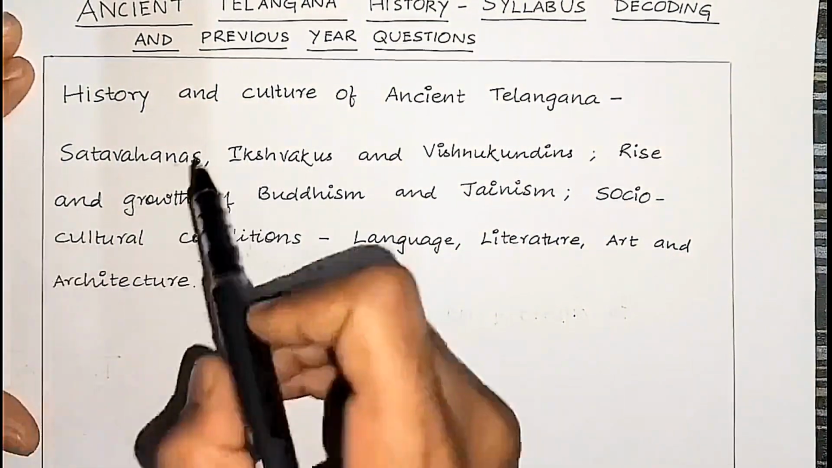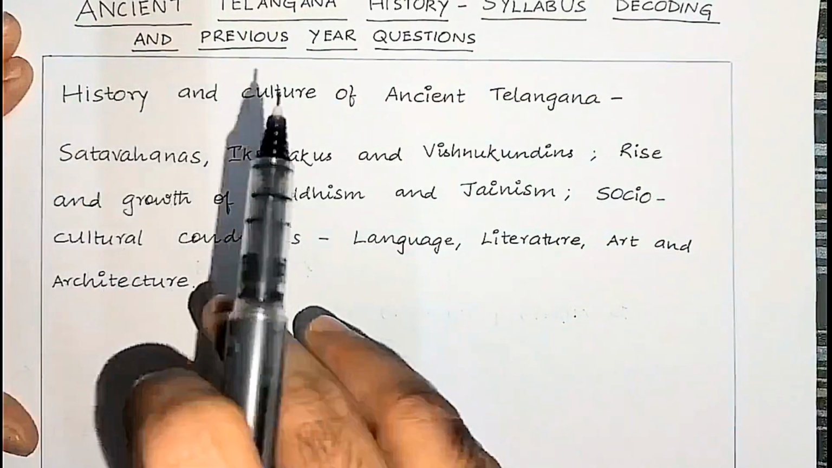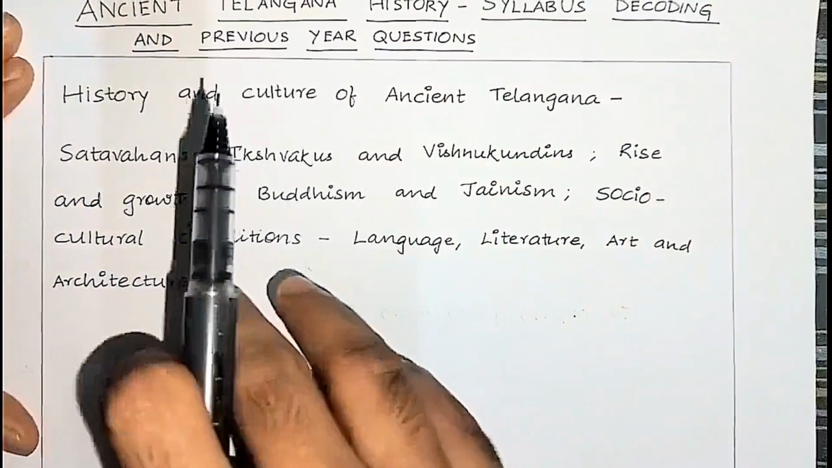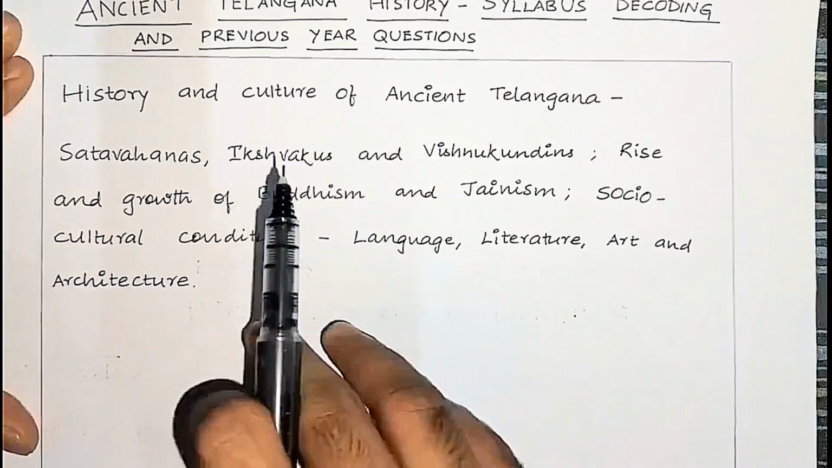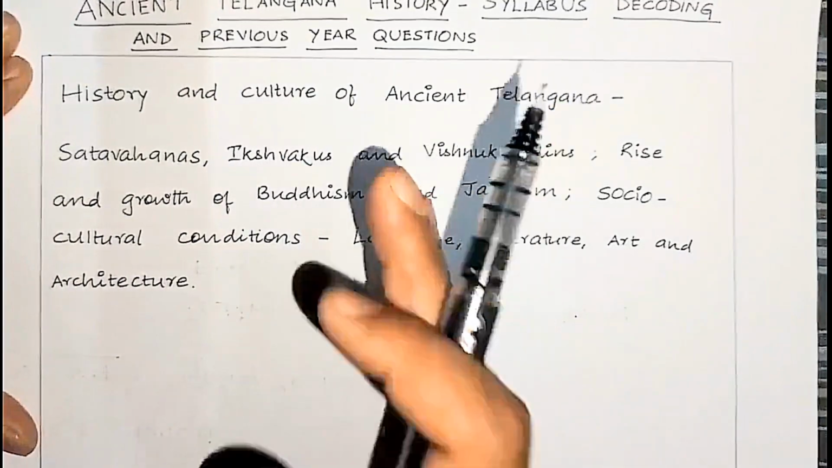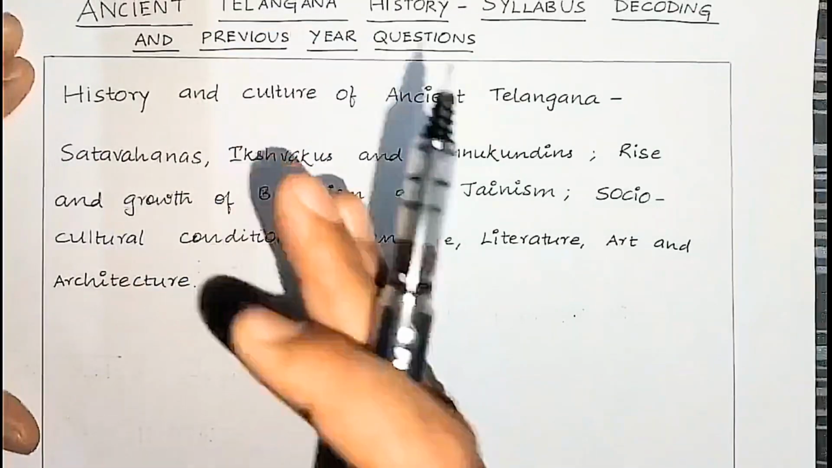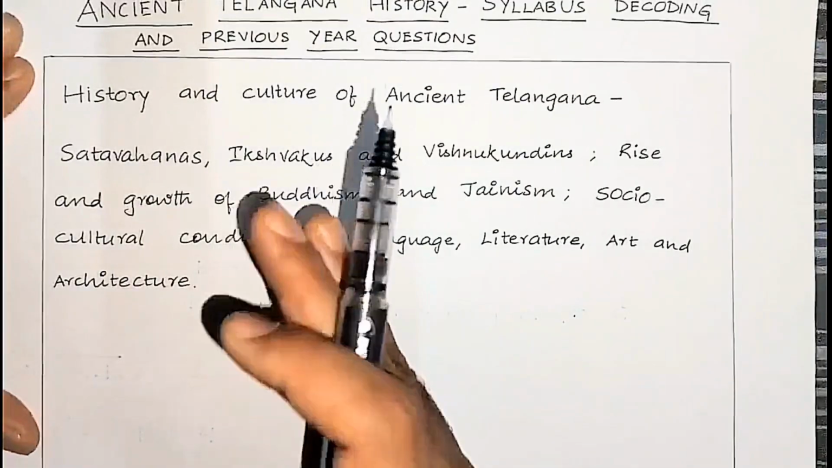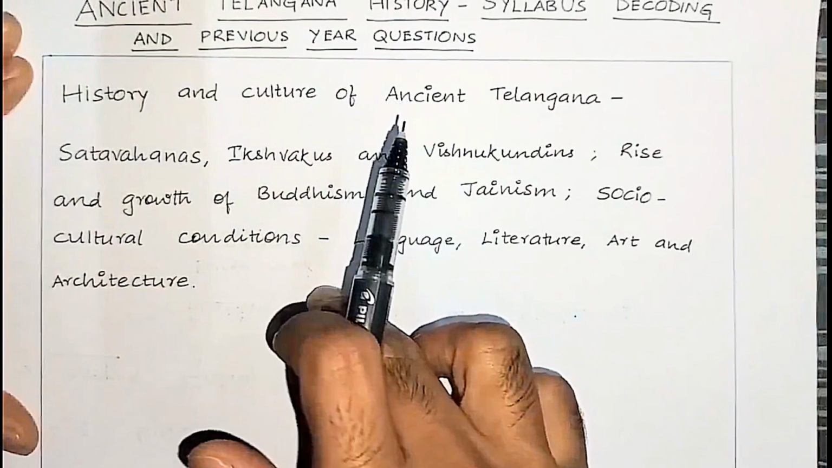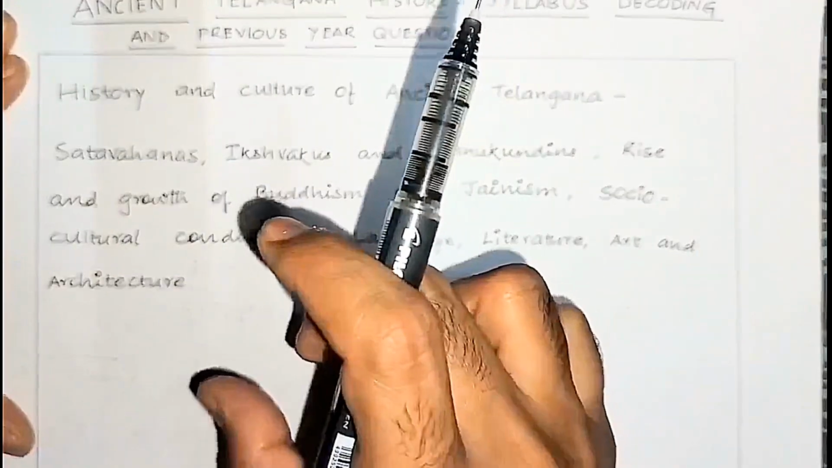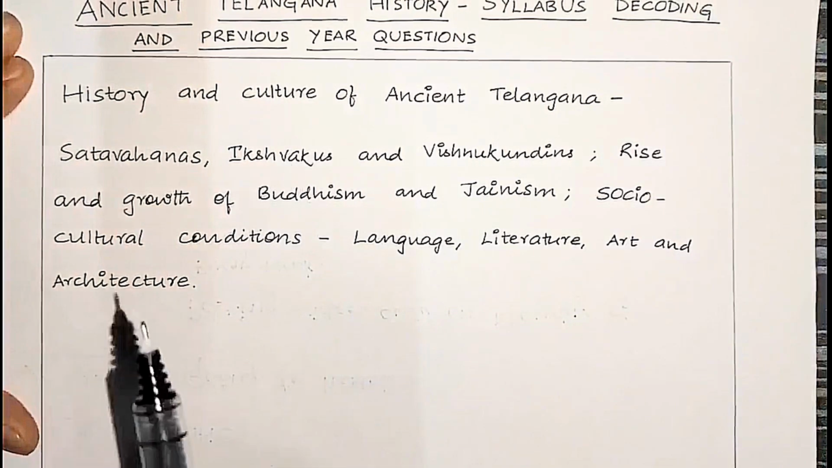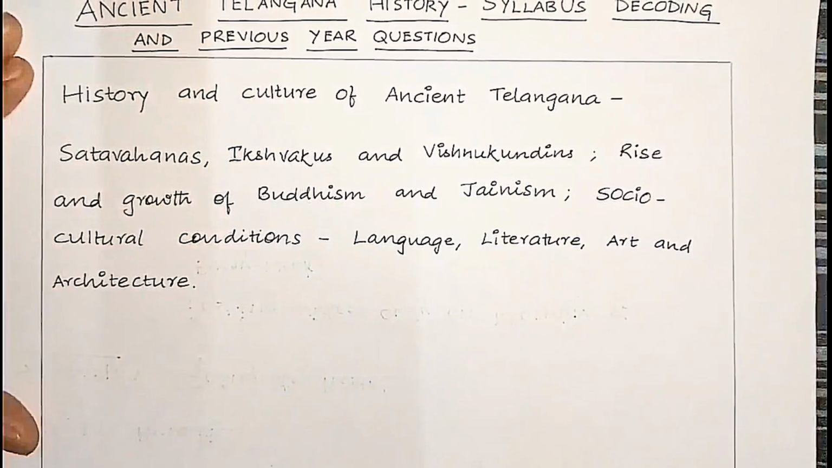So first, this is section 2 of paper 2, and this section 2 deals with the history of Telangana. Paper 2 section 1 deals with Indian history, and paper 2 section 2, the section we are starting now, deals with Telangana history. In that, the first chapter deals with ancient Telangana.